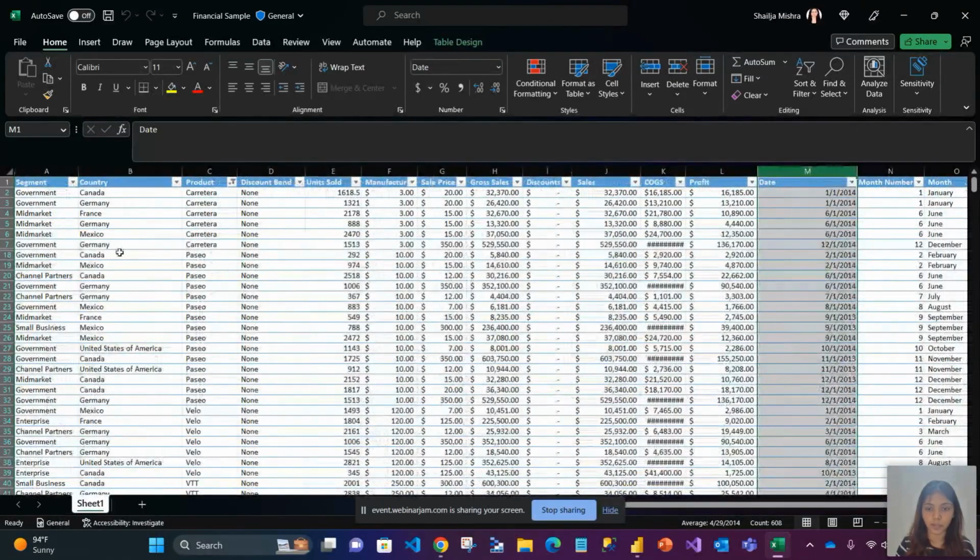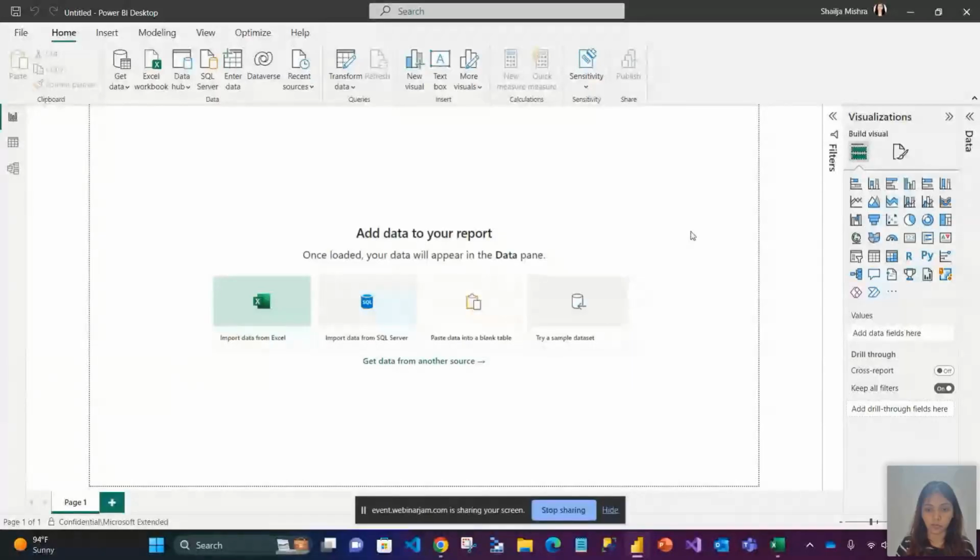Now, I have downloaded the Power BI desktop. When we download the Power BI desktop application and open it, this is the screen that comes in. You might think there are a lot of things on this screen, what should we do? Don't get confused. I'll tell you step by step what you need to do to create a dashboard. In order to create a dashboard, the first step is to bring in the data.